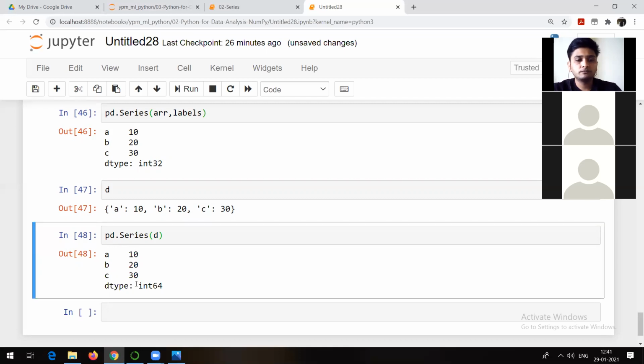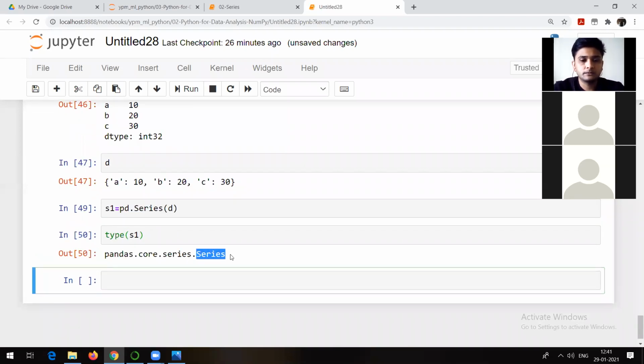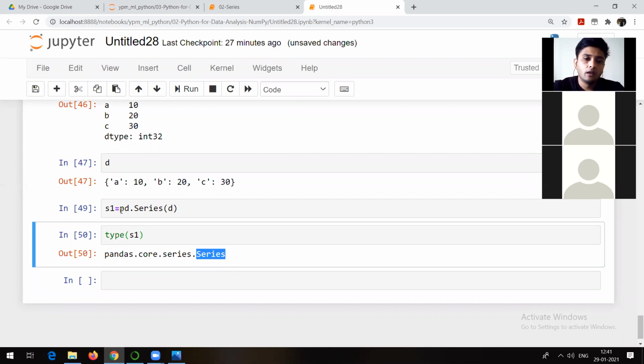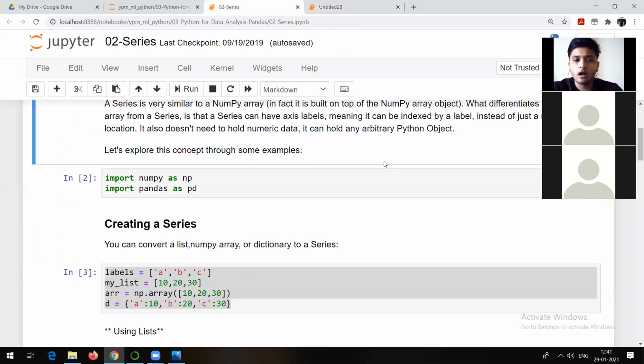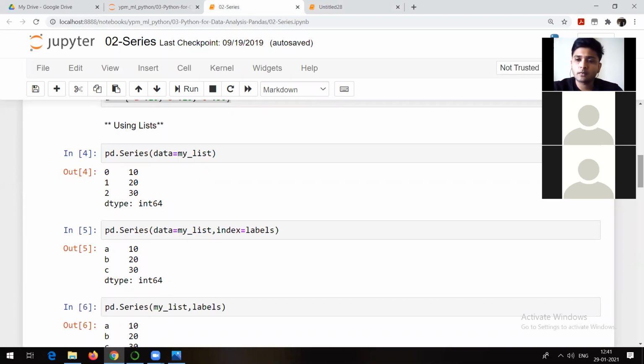So this is how you can convert a list into a series, or an array into a series, or a dictionary into a series. Now if you want to check what S1 is, it is a series. You can check it, this is a series. But what we basically want to understand is the data frame, and a data frame is a collection of series. That's why we are just discussing a basic thing, a simple series. I hope everyone is able to understand what a series is. Just to make things simple, you can imagine a series as one column from the data.